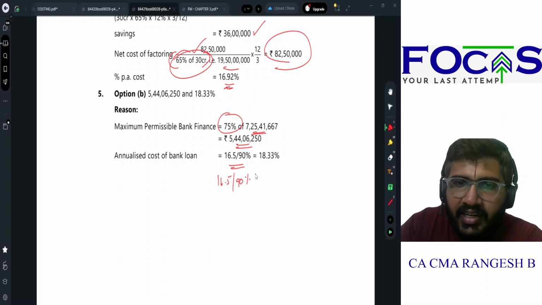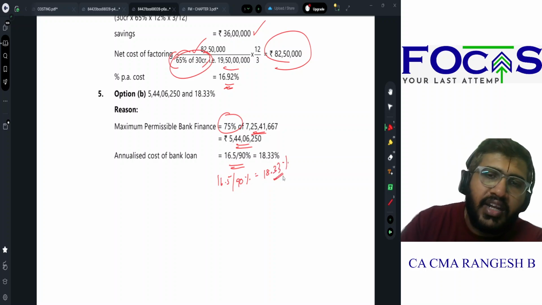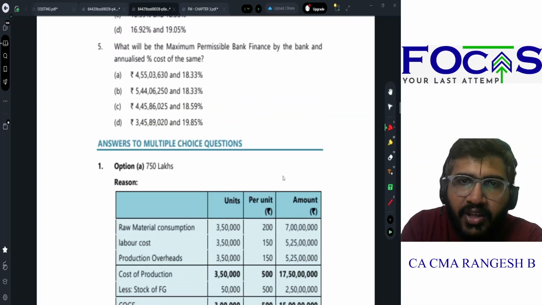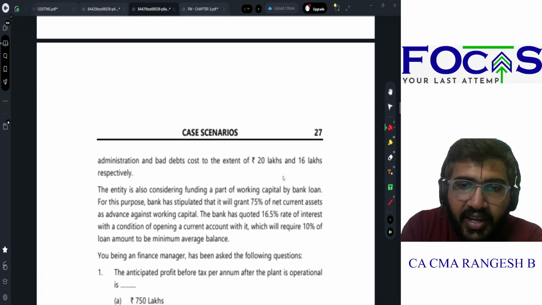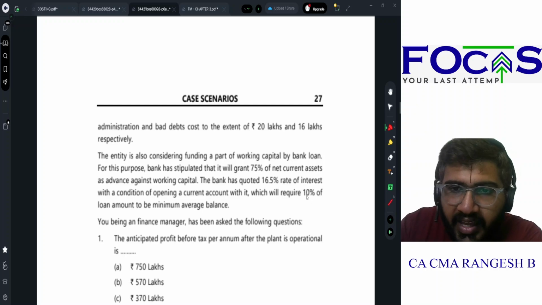10%. Anyways, I will be keeping it in the current account. So my cost is 18.33%. Because that 10% I cannot use. Why sir? This 10% will always be lying where?